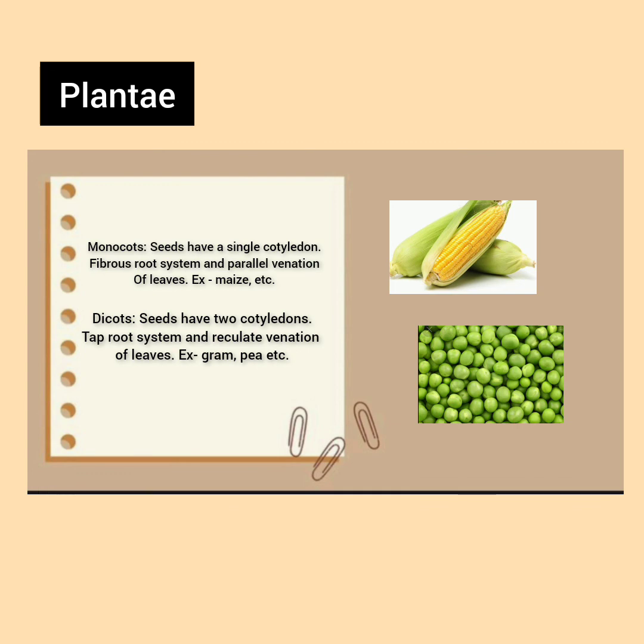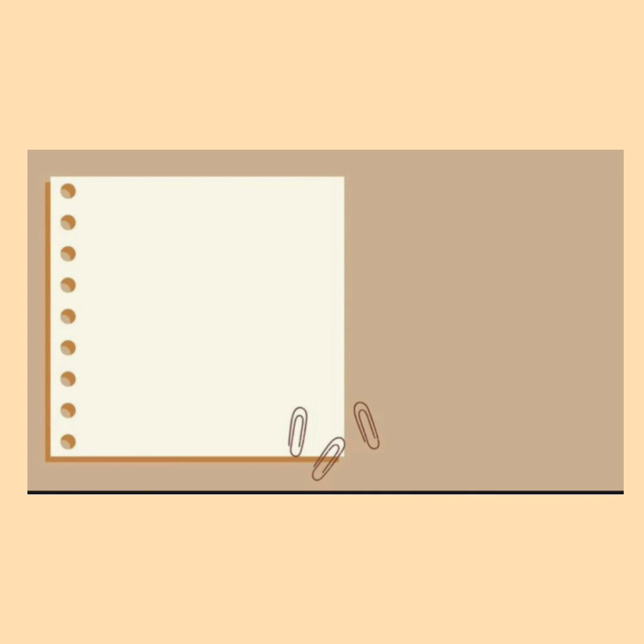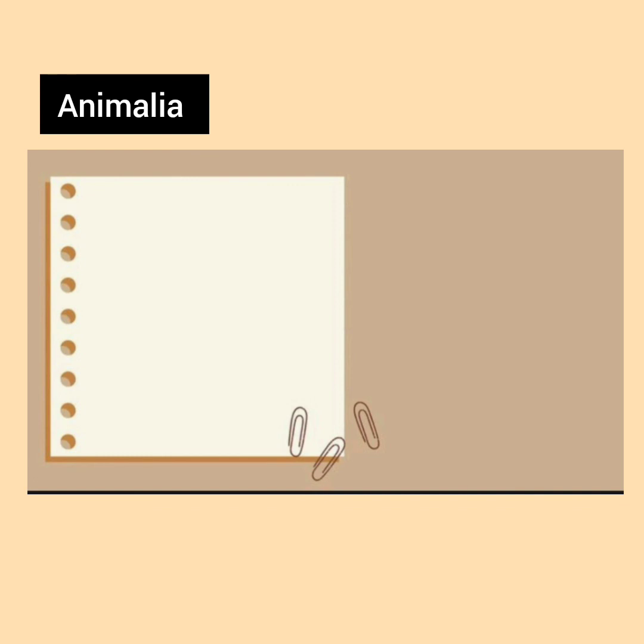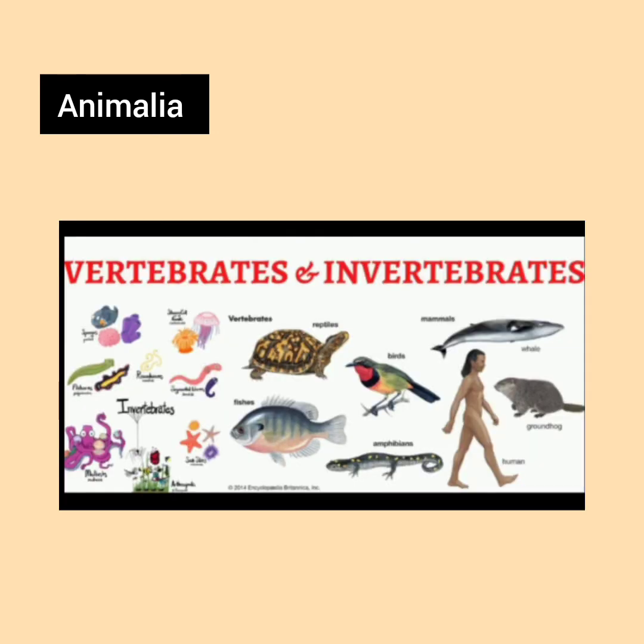Our fifth kingdom is Animalia. These are heterotrophic and mostly mobile. Animalia is divided into two parts, invertebrates and vertebrates. Vertebrates are divided into 5 parts and invertebrates are divided into 9 parts.